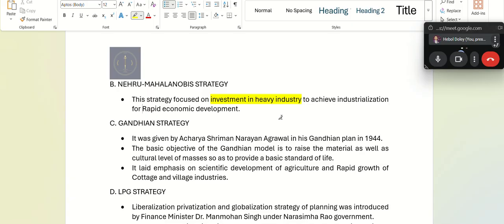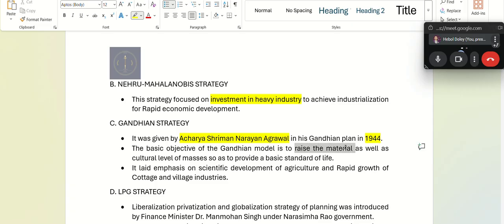Then the third strategy that we see in our country is the Gandhian strategy. It was given by Acharya Sriman Narayan Agarwal in his Gandhian plan in 1944 itself. So what is the objective of this strategy?